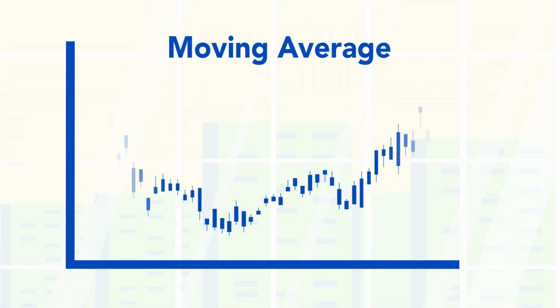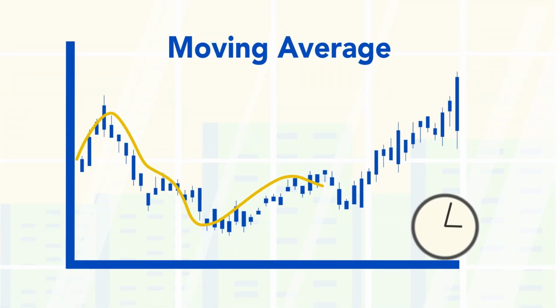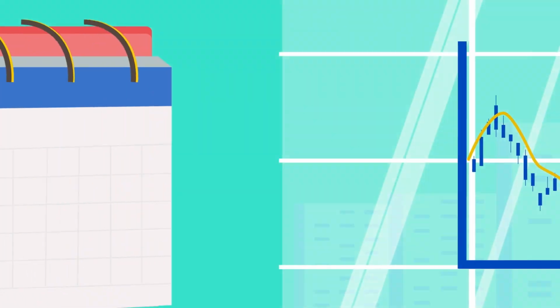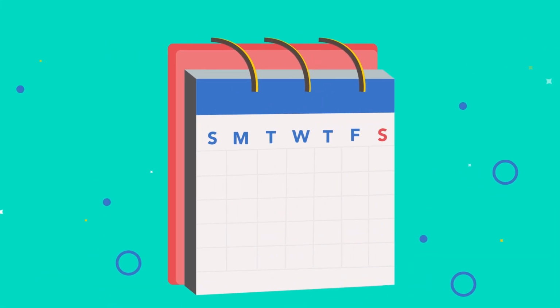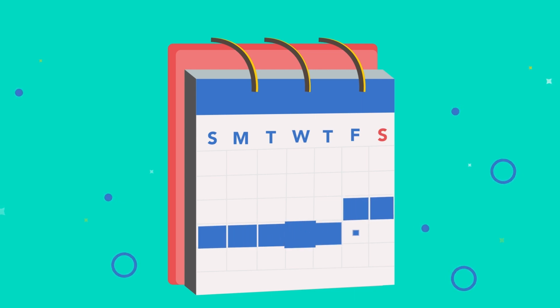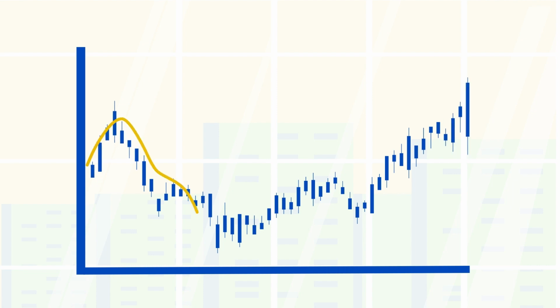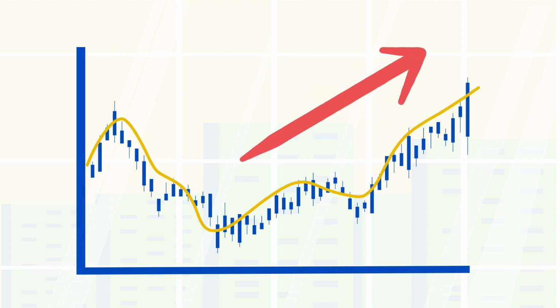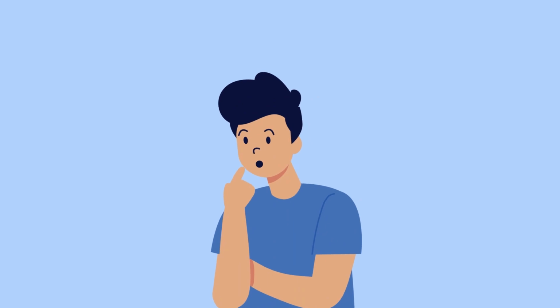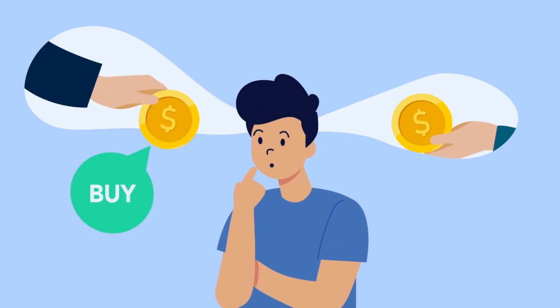Moving averages are like a filter that smooths out price movements over a specific period of time. They are calculated by taking the average price of a security over a certain number of time periods, such as days, or weeks, or even a month. The point of smoothing out the price movements is to help us see the underlying trend of the security. This can help traders and investors make better decisions about buying and selling.